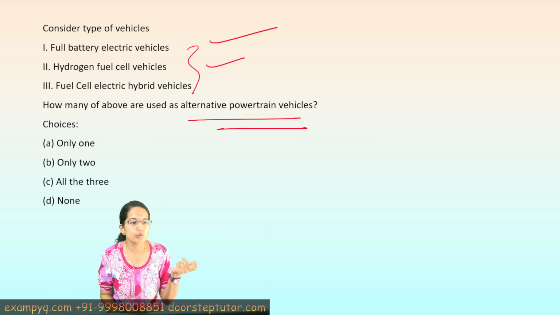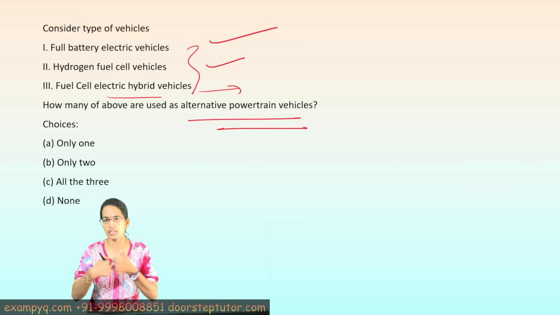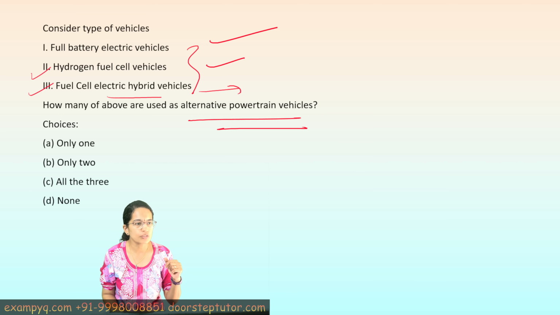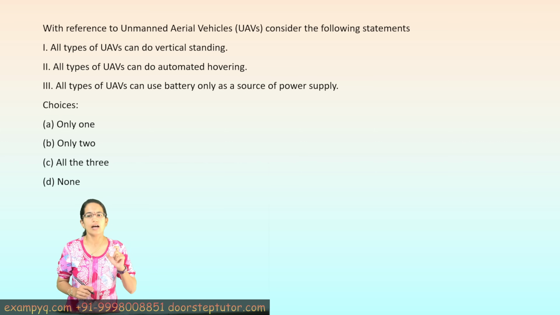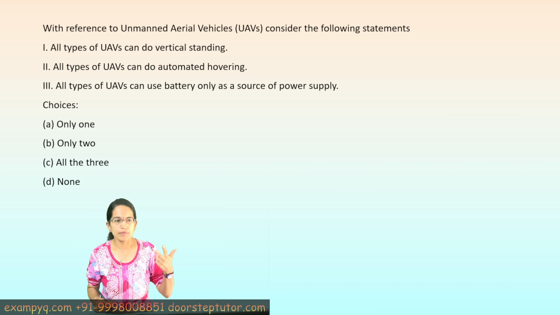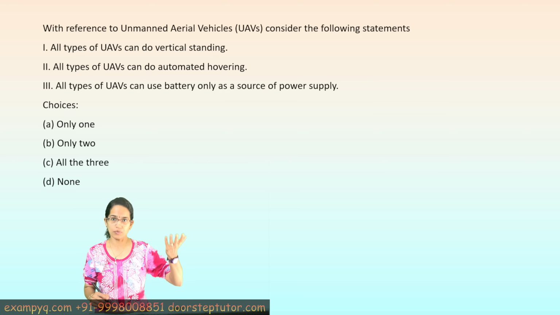The next is fuel cell electric hybrid. So it basically uses the internal combustion engine as well as the electric motor. So it's a hybrid version, and again it is used as a powertrain vehicle. So you have 1, 2, and 3. All of these are used. So all 3 of these would be the correct option. Now these kind of questions usually make things confusing because sometimes the students are not able to understand whether they are sure about 1 or 2, but what about the other.